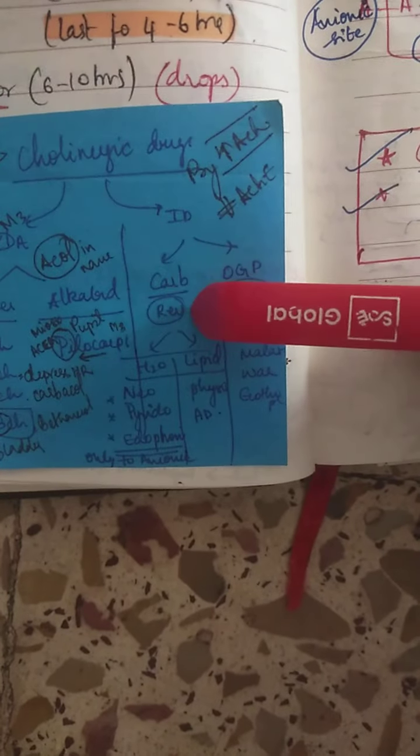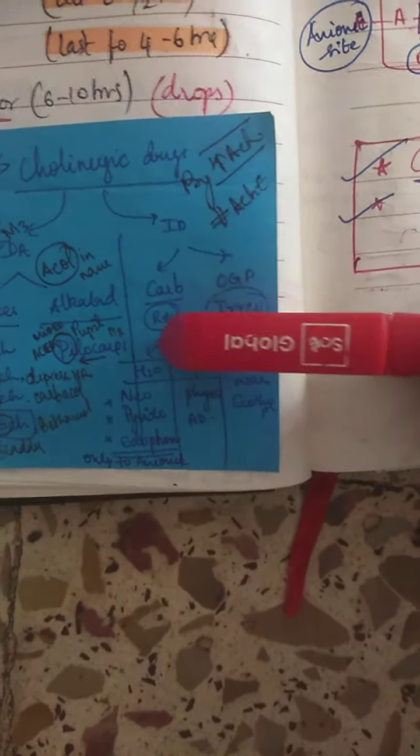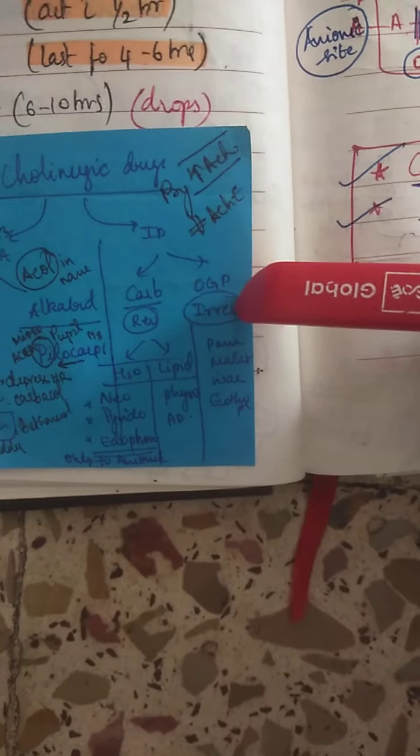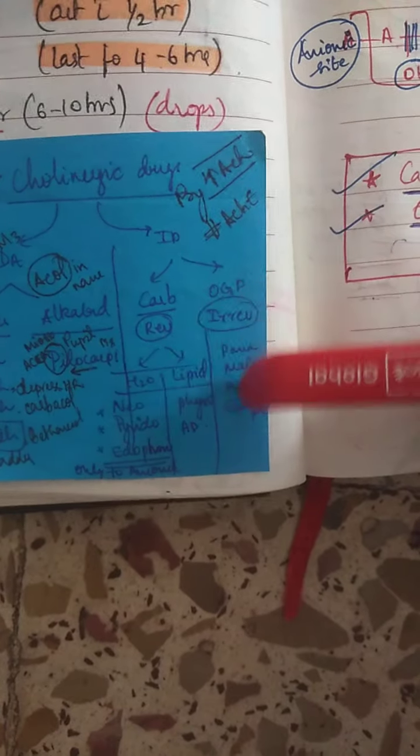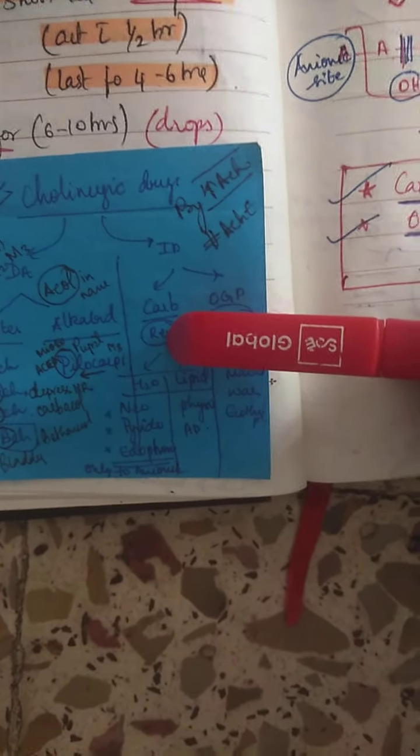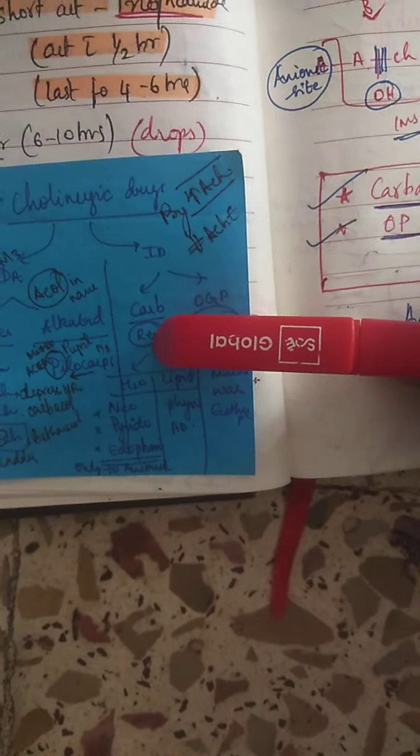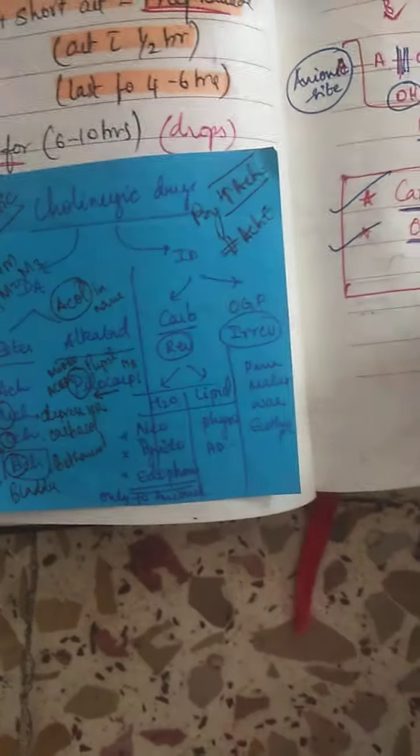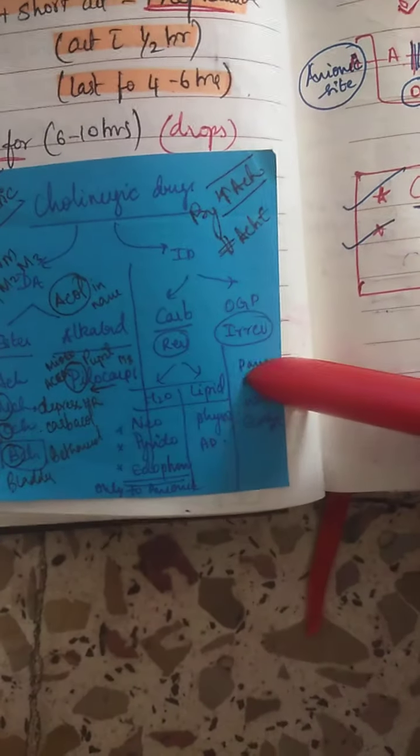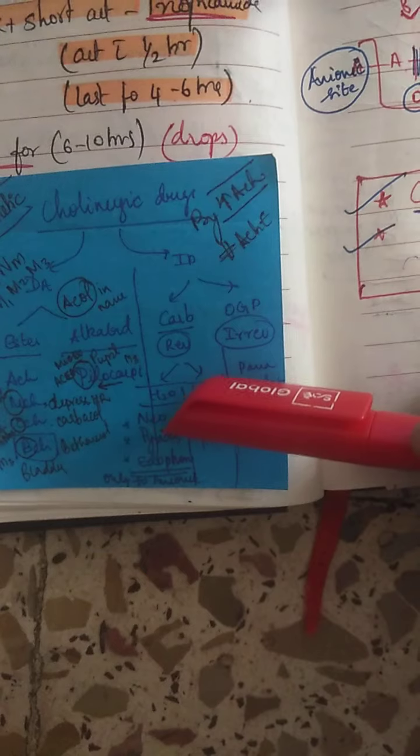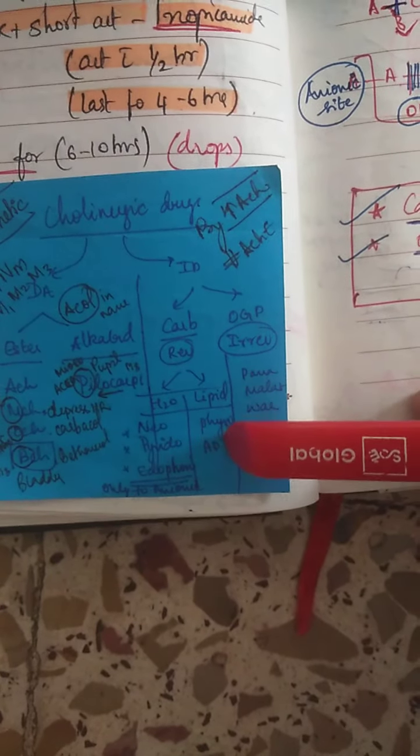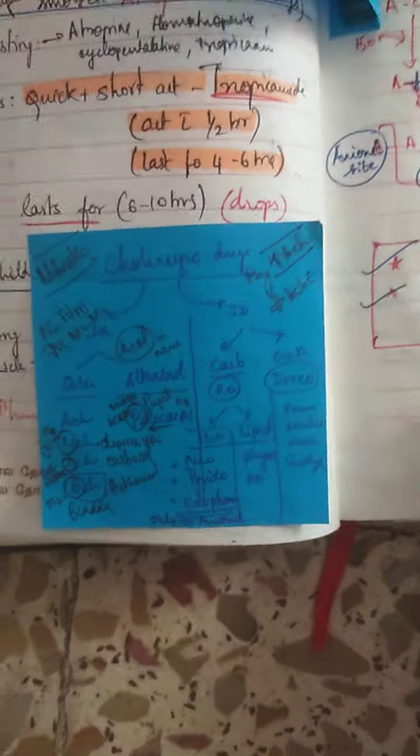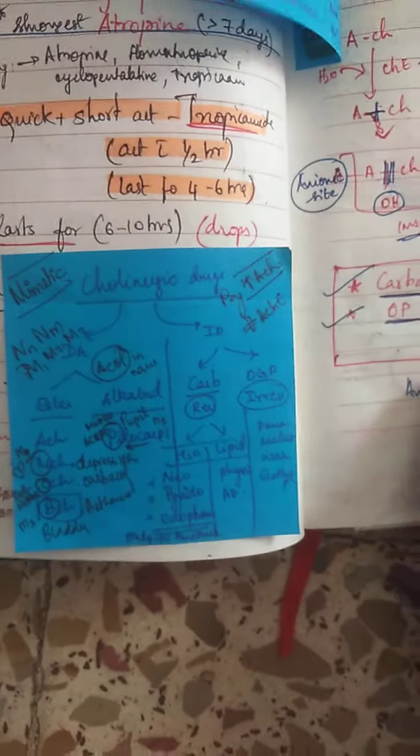And then we have indirectly acting agents. Reversible ones are the carbamates, irreversible ones are the organophosphates. This is what is going to cause poisoning. In reversible, we also have water soluble and lipid soluble. Water soluble are neostigmine, pyridostigmine, edrophonium, etc. Lipid soluble is physostigmine. So this is the cholinergic system.